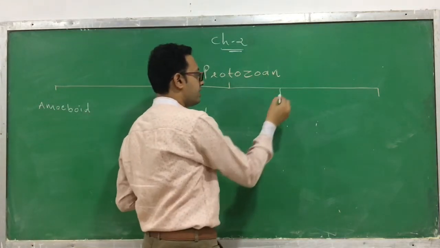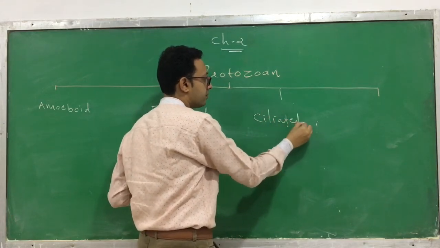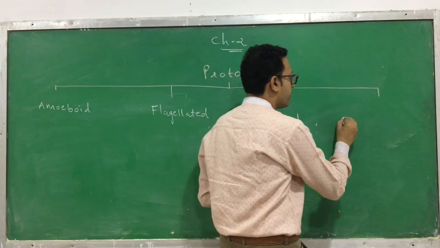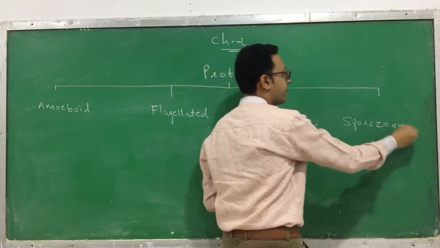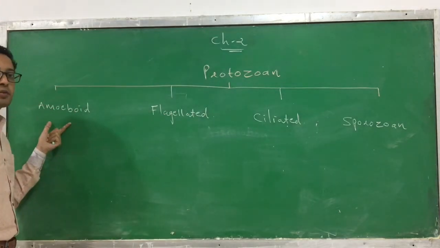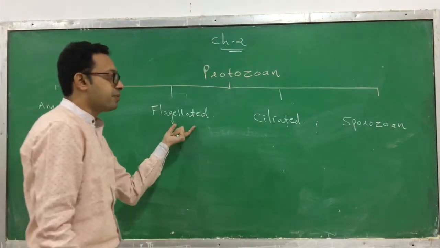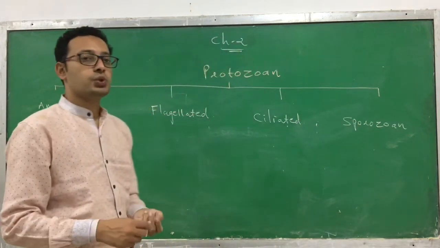The third variety is ciliated protozoa, and the fourth variety is called sporozoa. So these are the four different varieties of protozoa, the fifth class. First amoeboid protozoa, second flagellated protozoa, third ciliated protozoa, and the fourth one is sporozoa.